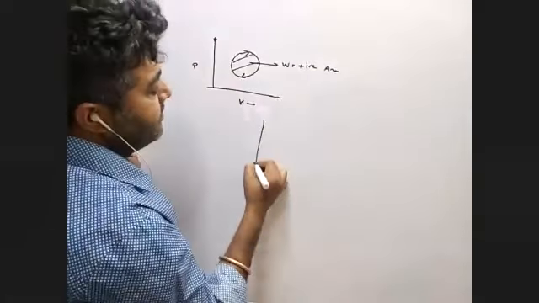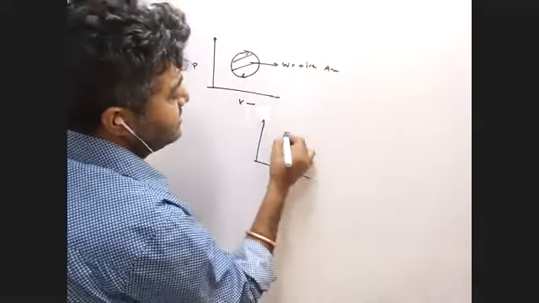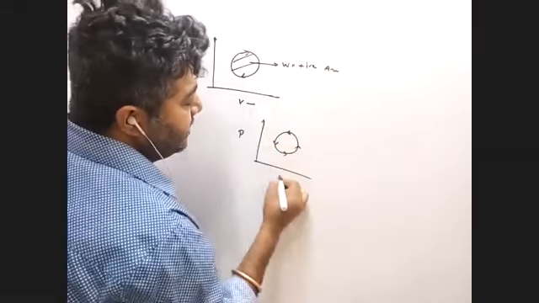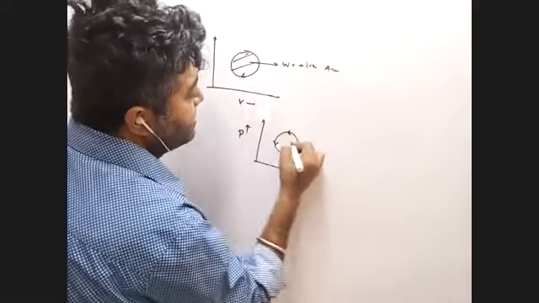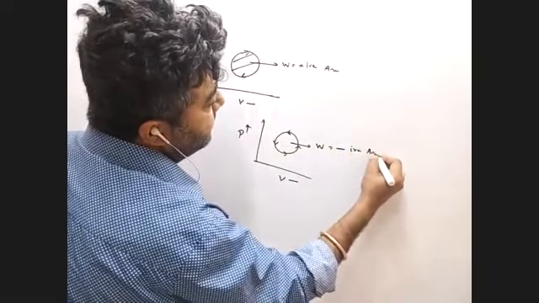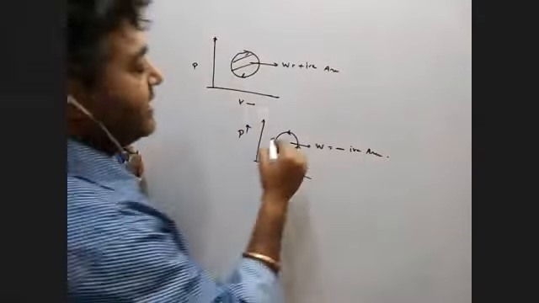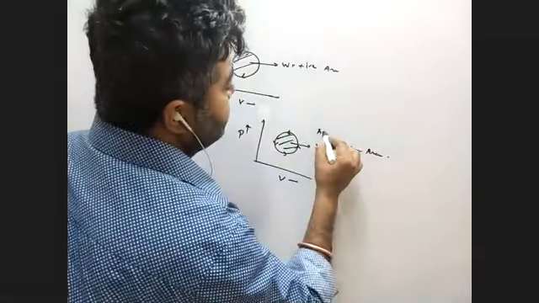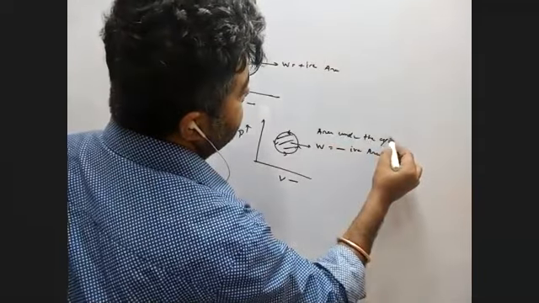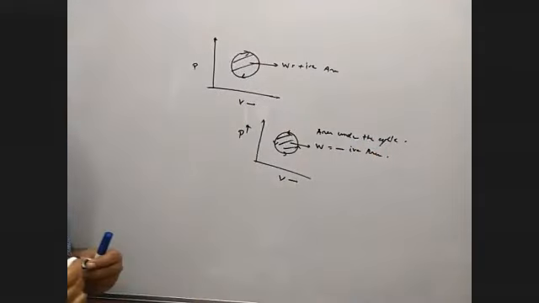And if you have anti-clockwise, then the area under the cycle is negative area. Are you getting my point? Area under the cycle. Is it okay, everyone?